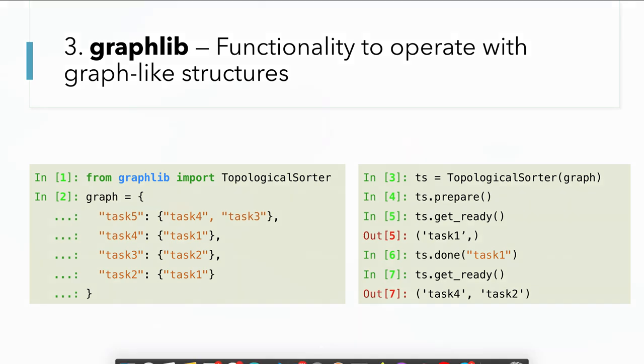Here, for demo purposes, I have created one graph dictionary where you can see task 5 is a key and task 4 and task 3 are the set of two tasks which is the value of task 5. That means task 4 and task 3 are dependencies for task 5. So once task 4 and task 3 are completed, only then can task 5 be executed. Same way, task 4 and task 2 can be executed only when task 1 is completed.